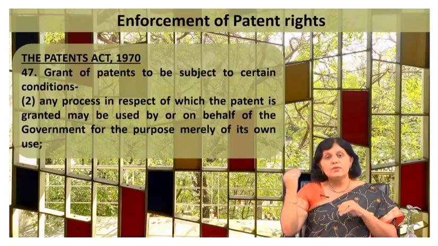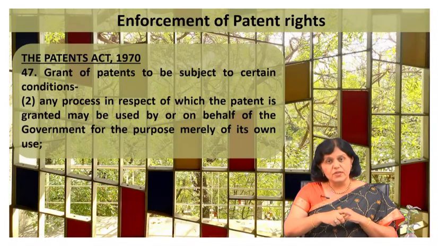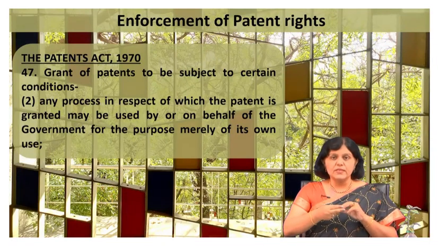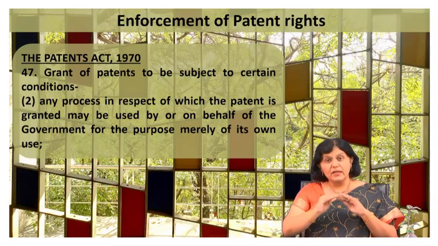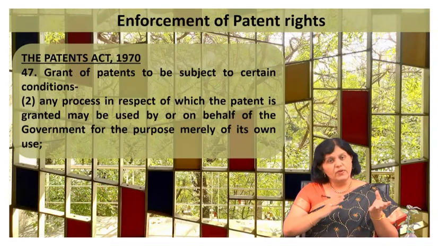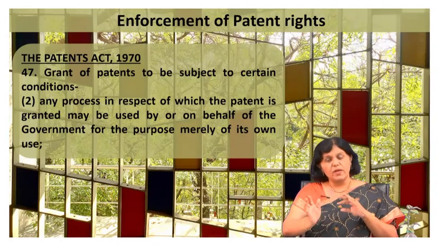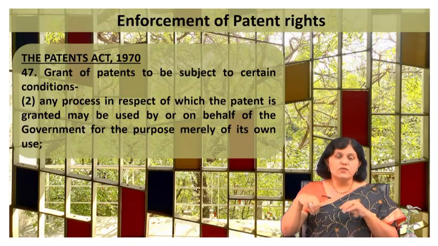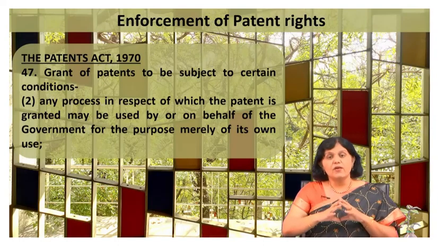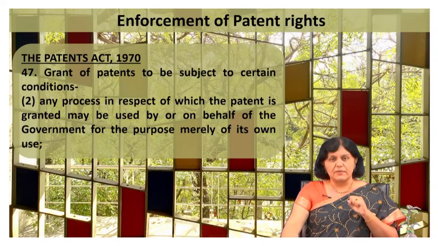Second, you can just say any process in respect of which the patent is granted may be used by or on behalf of the government for the purpose merely of its own use. So government, again, if process, we talked about a product, now we are talking about a process. So it may be product, it may be process. If it is required, then obviously what will happen? Government can use it, and government has full right to use that particular thing.